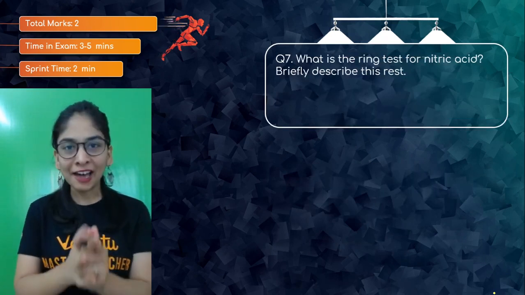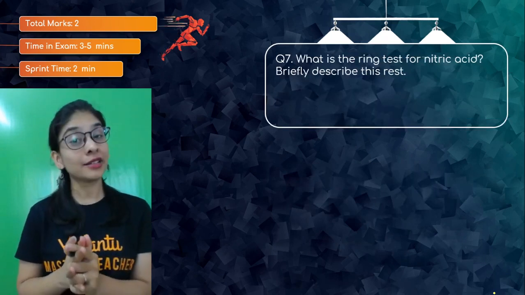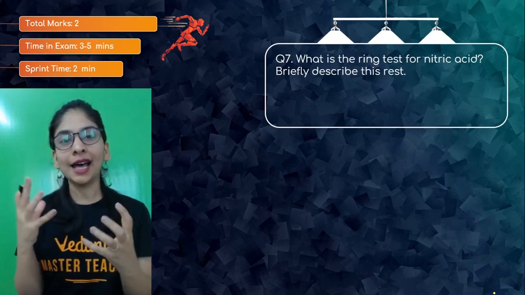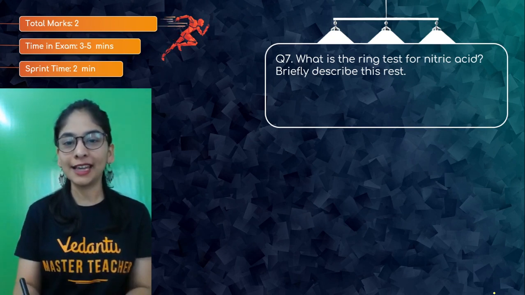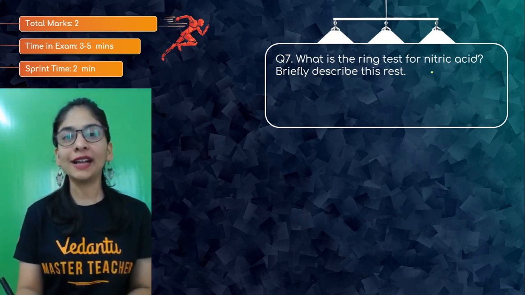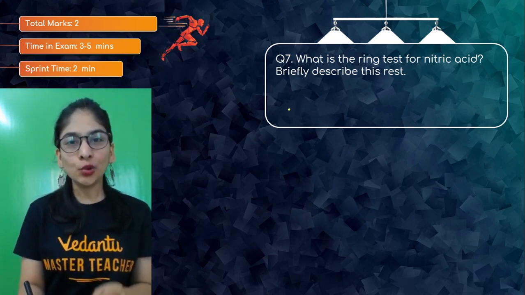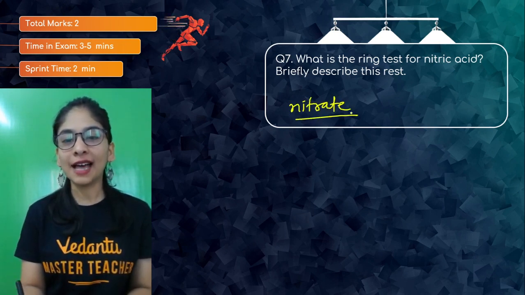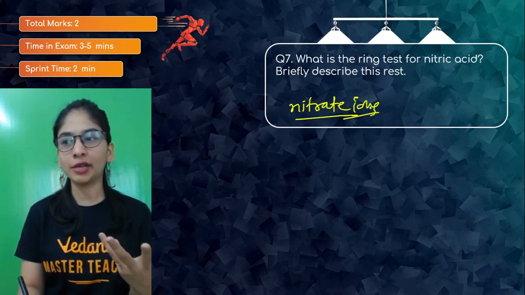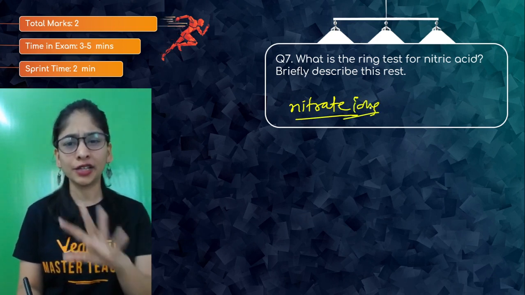This is something new and a very good question. This is a test that I have performed in the laboratory too. It is super fun, but to understand it is not so easy, but I'll try to make sure that you understand this. What's the ring test for nitric acid? When you go to inorganic chemistry labs, you'll get so many salts having nitrate ions in them: sodium nitrate, potassium nitrate, calcium nitrate and all.